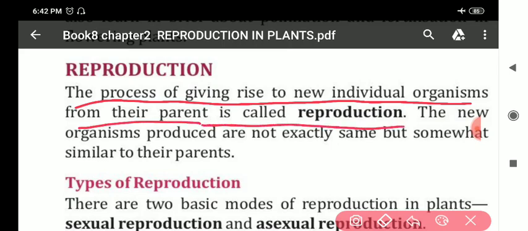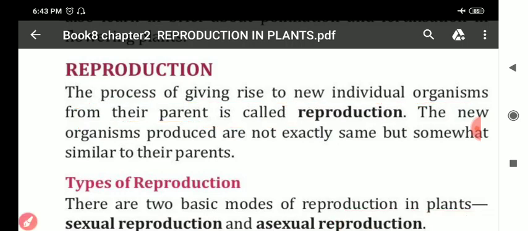Clear? By the help of this process, living beings produce their young ones of their own kind. This process is known as reproduction.